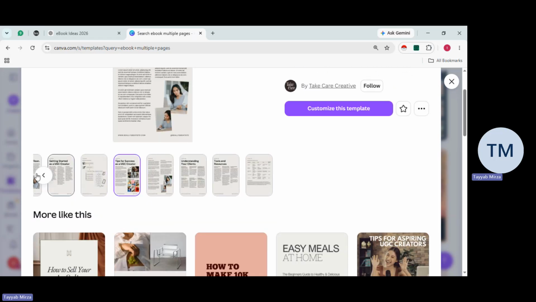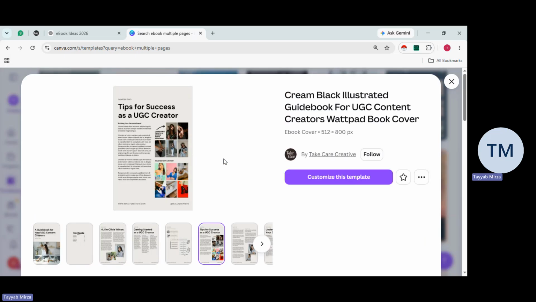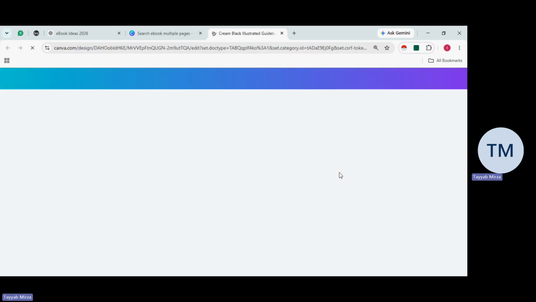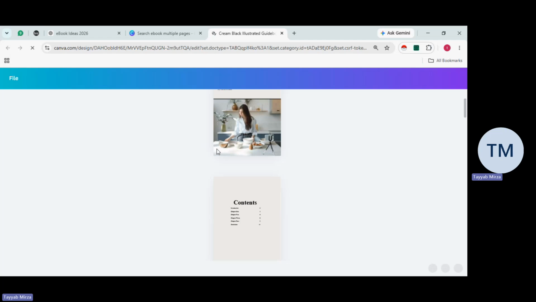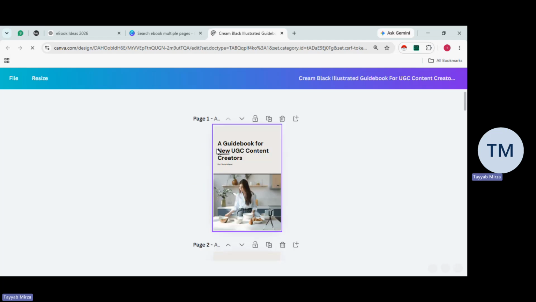You can check out all the pages, and once you have decided to make the changes, you simply click on customize this template. Once you click on it, you will be redirected to a page like this, where you can make the changes accordingly. So this is what we got here.